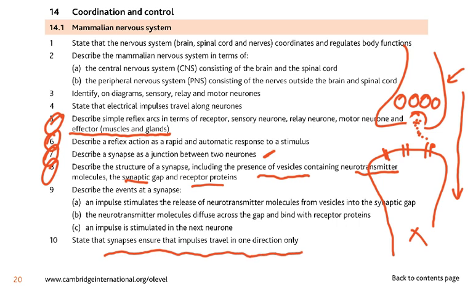So the impulse stimulates the release of neurotransmitter molecules from vesicles into the synaptic gap. This is the synaptic gap. Then the molecules diffuse across the gap and bind with the receptor proteins. An impulse is stimulated in the next neuron.